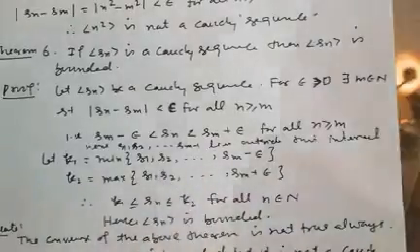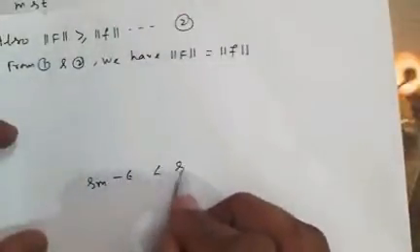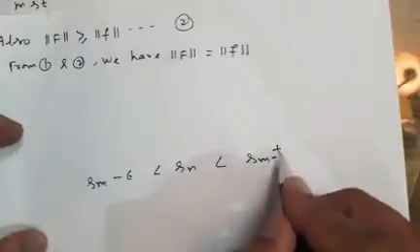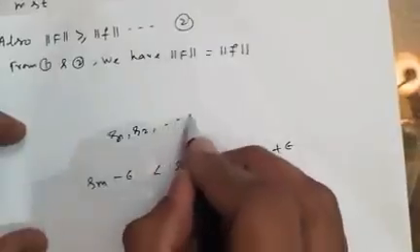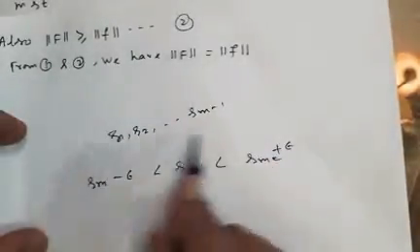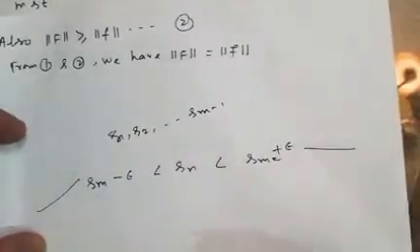So you can understand from here it is Sm minus epsilon, Sn, Sm plus epsilon, and the terms S1, S2 up to Sm minus 1 are outside of this interval. These are either on this side or this side.